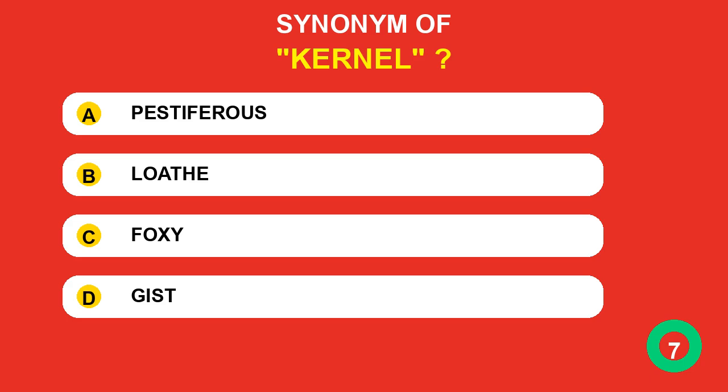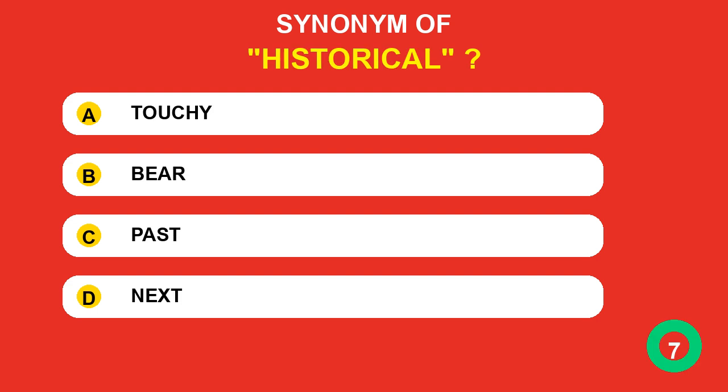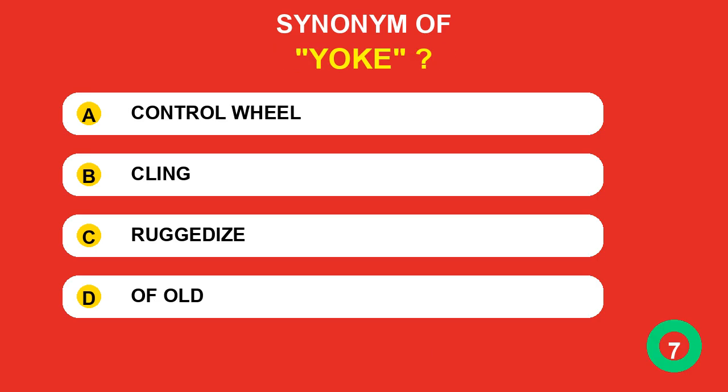Which synonym belongs to kernel? The correct answer is gist. Which synonym belongs to historical? The correct answer is past. Which synonym belongs to yoke? The correct answer is control wheel.